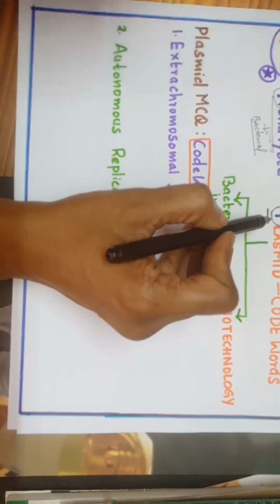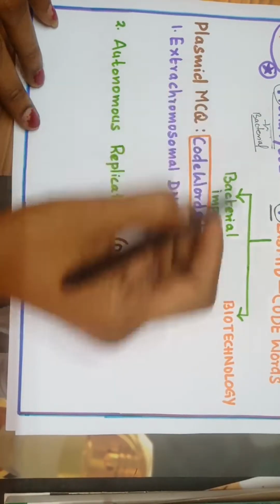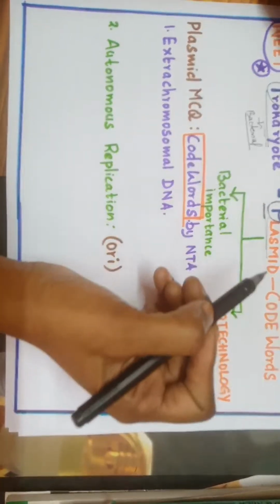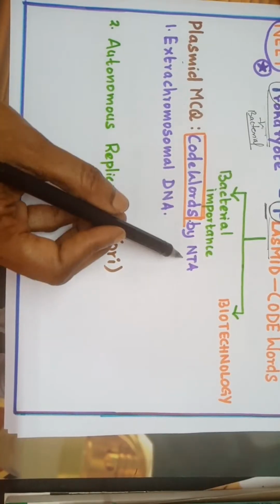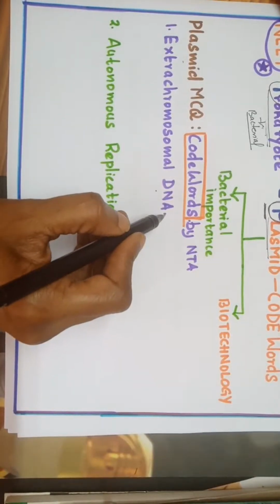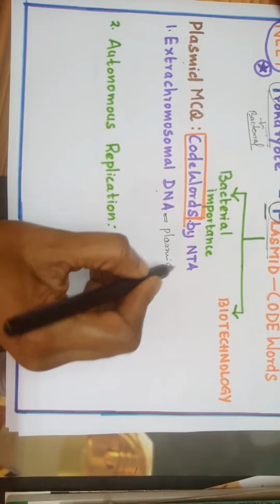Okay, plasmids are seen in prokaryotic cells, particularly in a bacterial cell. What are the code words used by the NTA so that the answer should be plasmid? We are going to see it. Plasmid MCQ. The code words used by NTA are extra chromosomal DNA. If you see the words extra chromosomal DNA in the question, then the answer is plasmid.